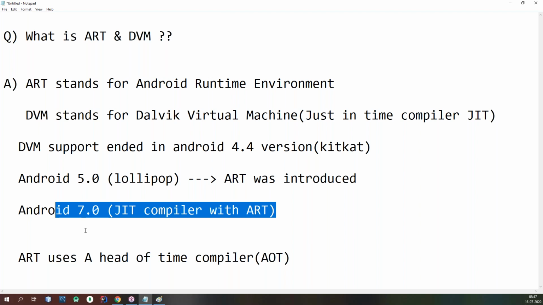So ART doesn't take the help of the JIT compilation process. What the JIT compiler generally does in the background, at the time of invoking during execution, is this: whichever method you are calling, whichever class you are going to call, based on that particular requirement your code is translated into machine code instructions on demand.